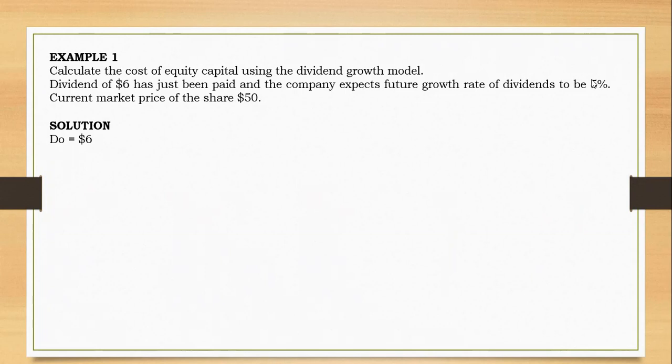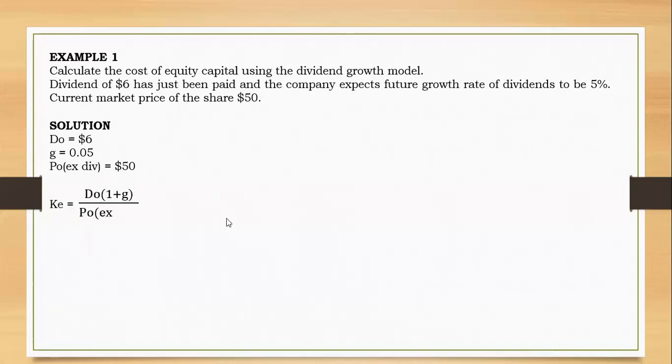But also we're given the growth rate of dividend as 5%. So just fill in 5%, that is 0.05, and P0 ex-div, that is $50. So you have to read the question and spot by yourself whether the price of shares given is ex-dividend, excluding the current dividend, or cum-dividend, including the current dividend, right?